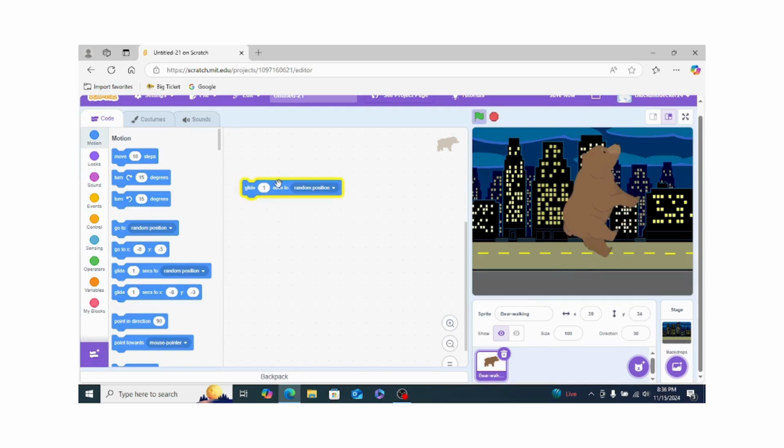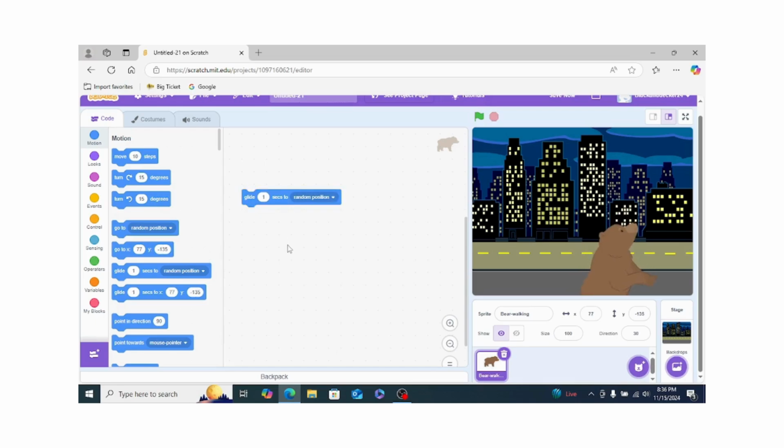Instead of teleporting, it will glide. So the next one is the same but to a specific position, not random, a specific position.